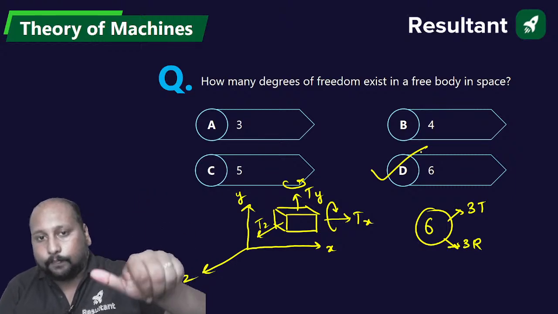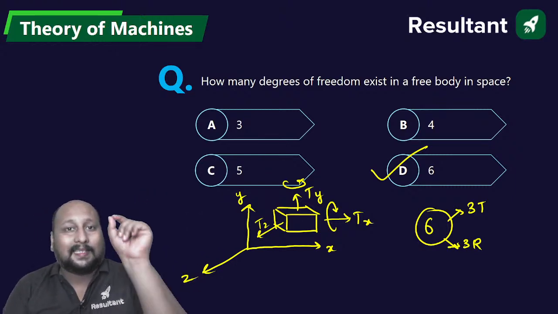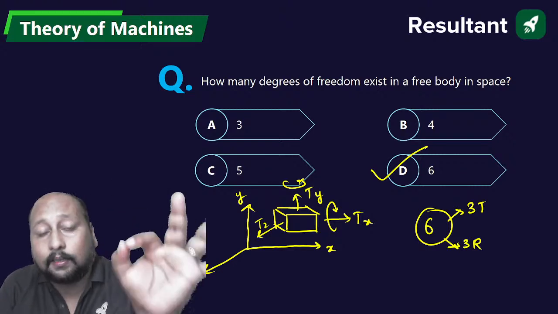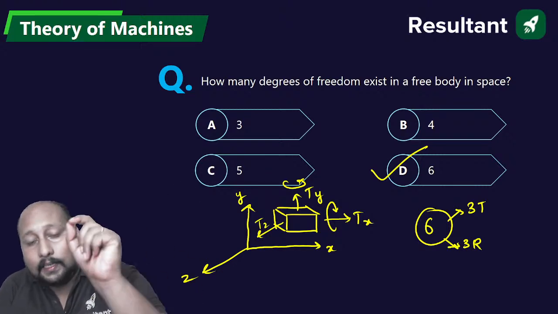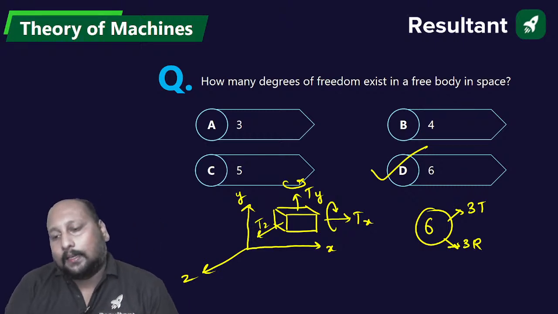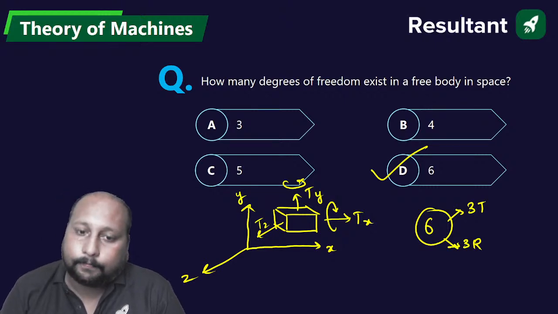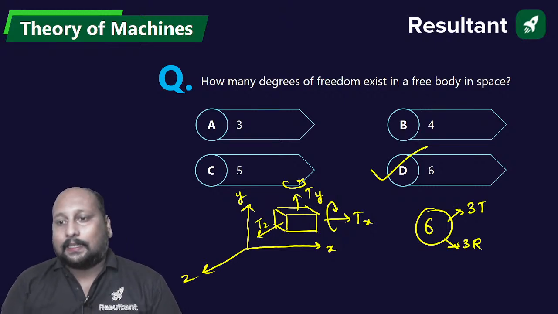I hope you know this. कोई भी body अगर 3D space में रखते हैं, we are having 6 basic degrees of freedom, that is 3 translatory motion and 3 rotational motion. Option D, 6 is the correct answer. Clear है? Done. Option D, 6 is the final correct answer.